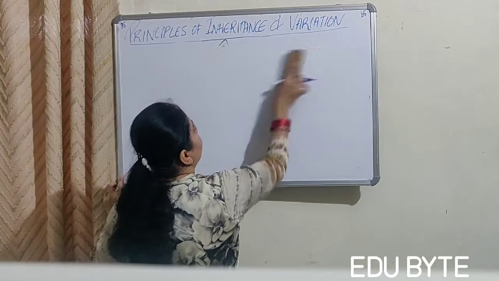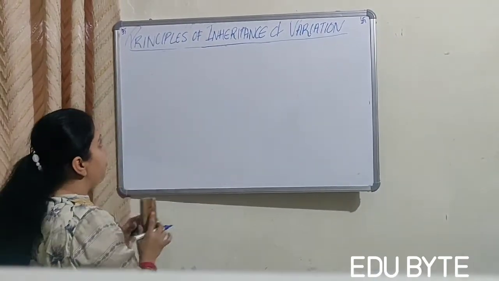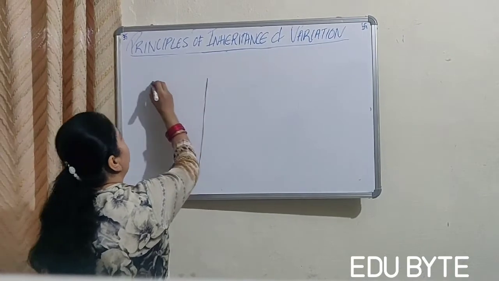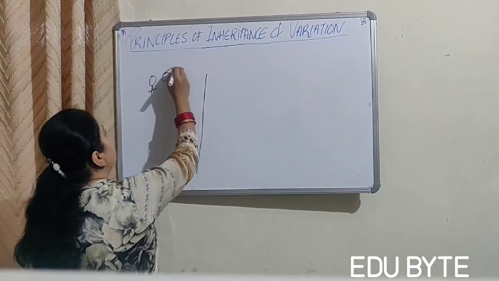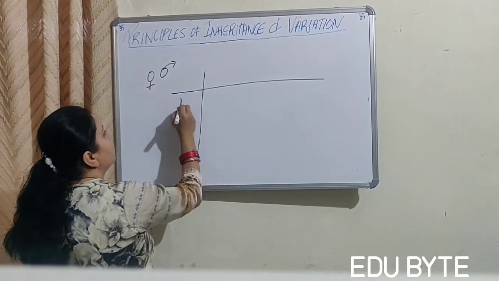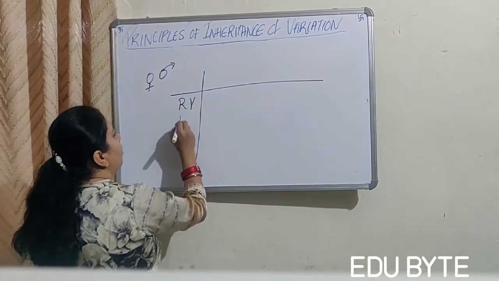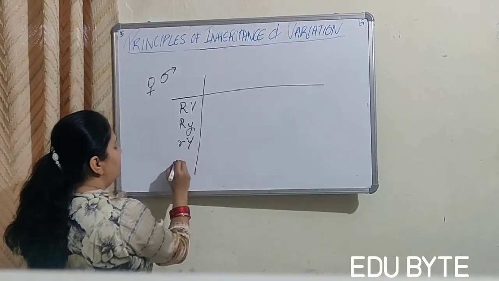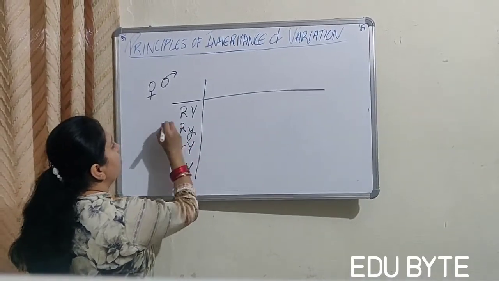So what offspring will be there in the F2 generation? We will again draw a Punnett square. Let's take a female and this a male. And it will be RY, RY, R capital Y and R small y.